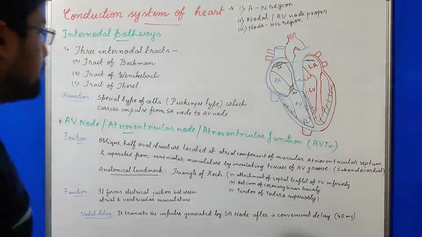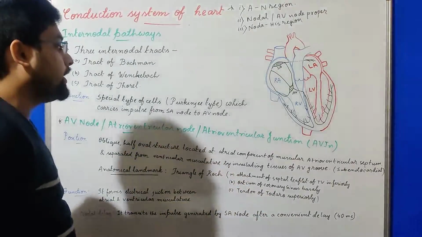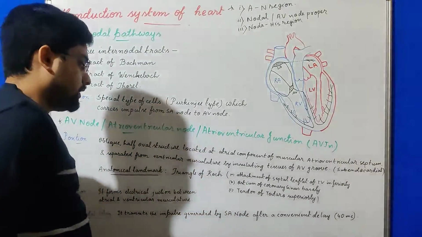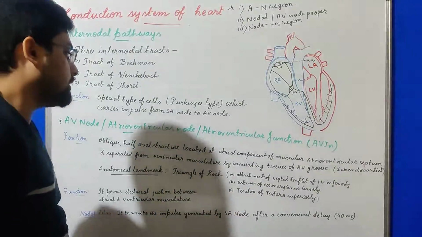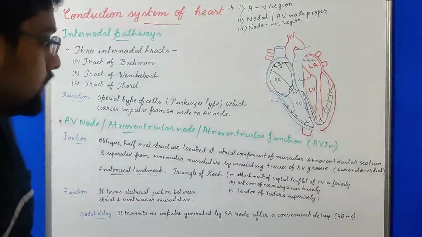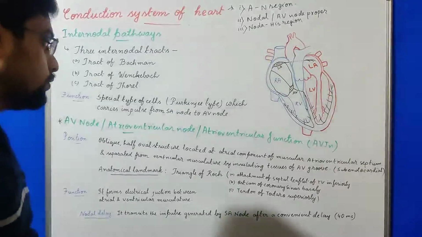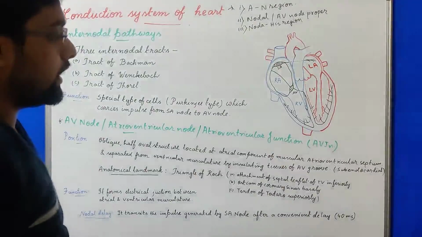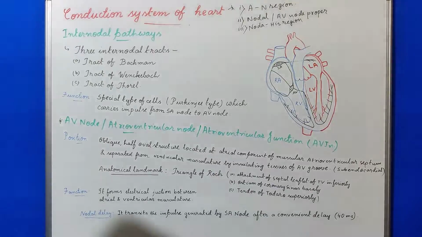Now the position and shape of the AV node: it is an oblique half-oval structure located at the atrial component of the muscular atrioventricular septum, and it is separated from the ventricular musculature by insulating tissues of the atrioventricular groove. Again, the SA node was subpericardial, and the AV node is subendocardial.